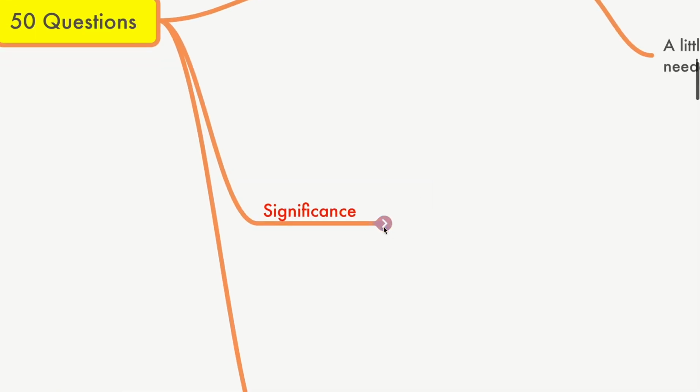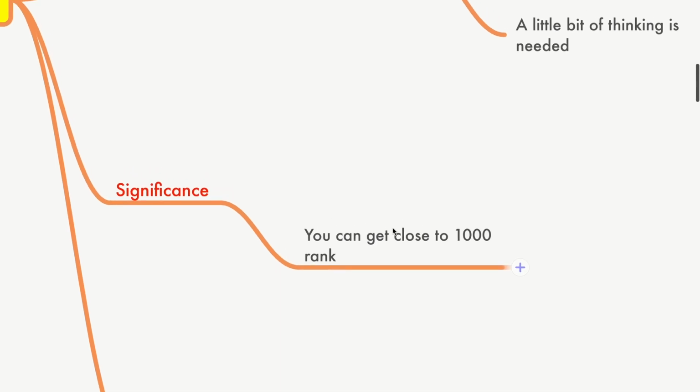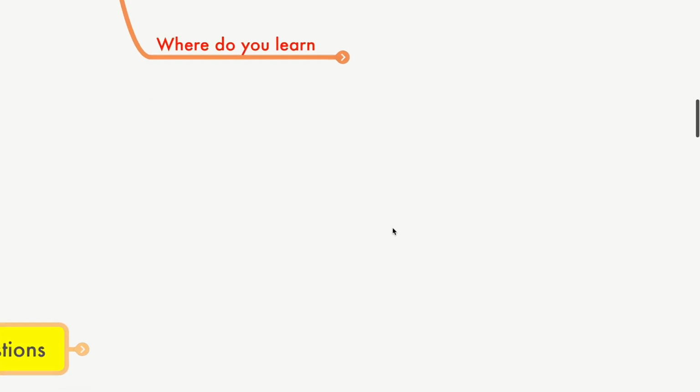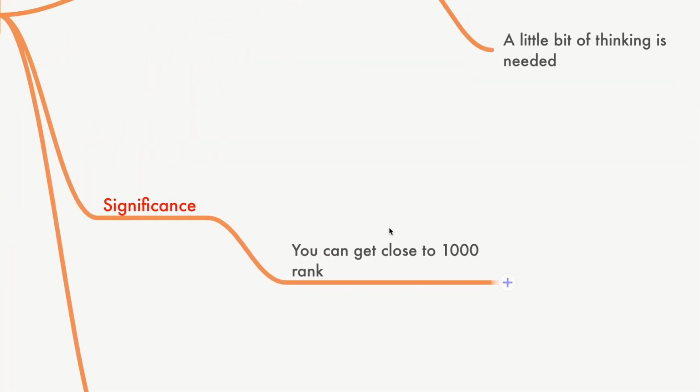Now, what is the significance of this? You can get close to 1000 rank. Now, still you are not there in the top 350. Okay, you are coming closer to 1000. I'm not saying you will be 1100 and all. You can even be 2000, 3000, 4000 like that, depending upon how many negatives you got there. So to get negatives lesser, that's a different lecture. I'll tell you later on. But here, the significance of these 50 questions is that you come very close to the 1000, depending upon what you're remaining, how you have done everything. But yes, the best you can do is reach close to 1000 if you have mastered these kind of questions.